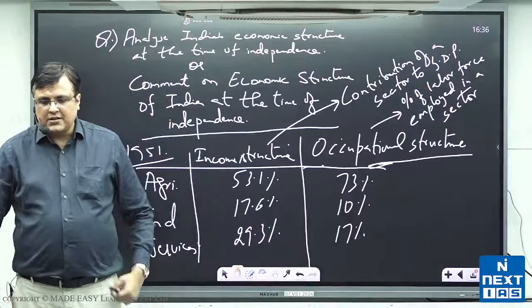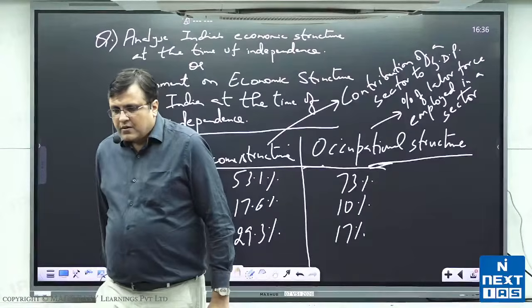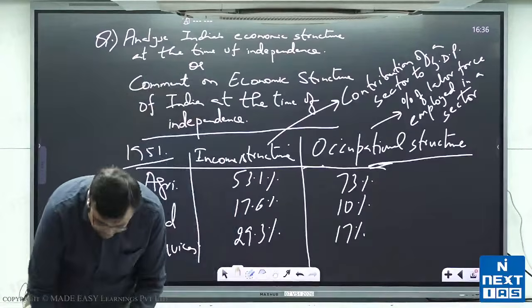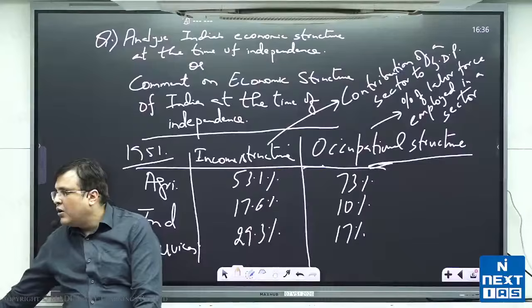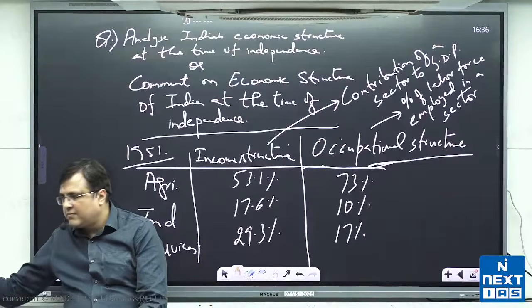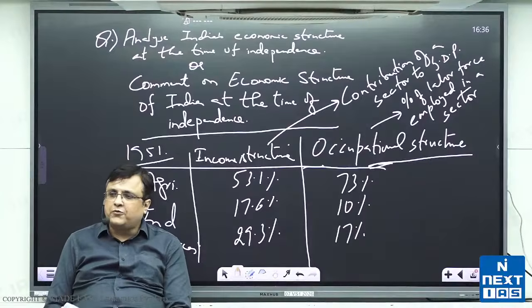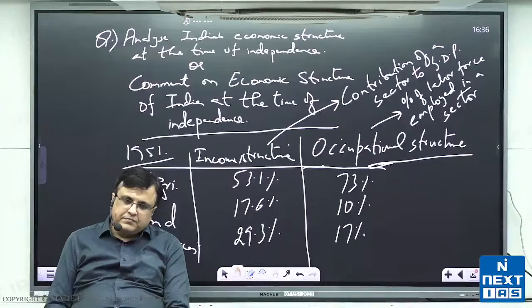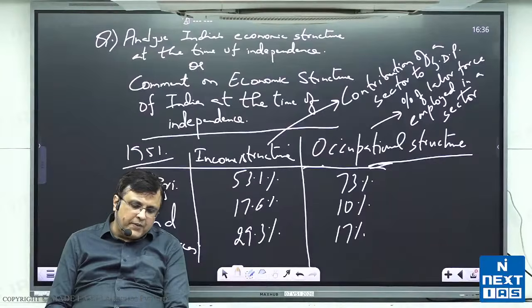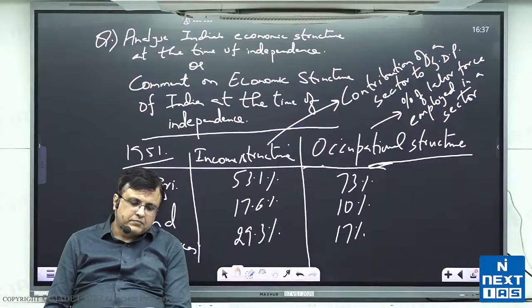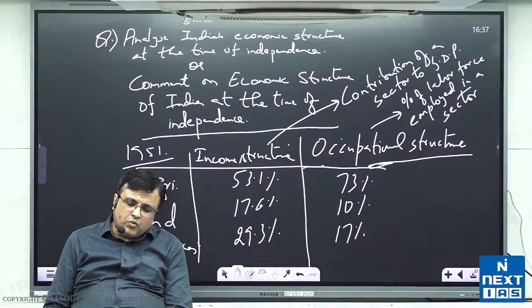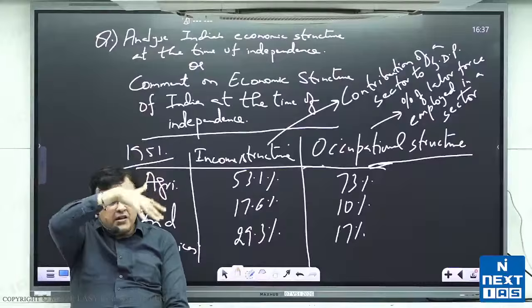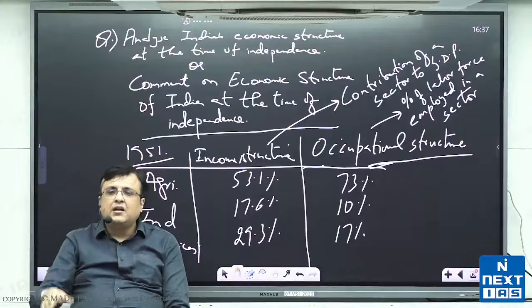So you write below this the main features of income structure at the time of independence were, and you write 1. This is the analysis part. I gave you the basic idea here.